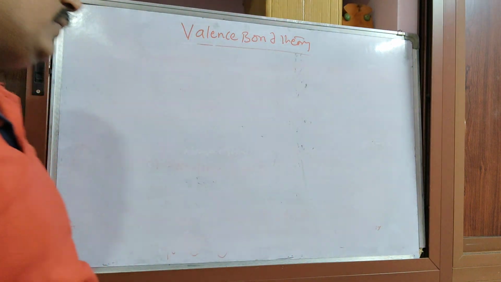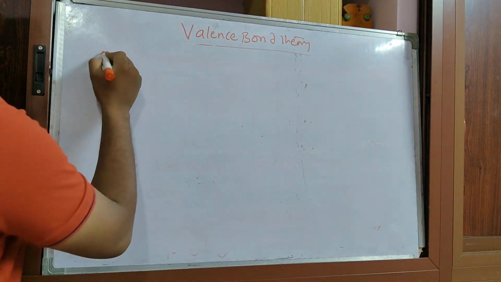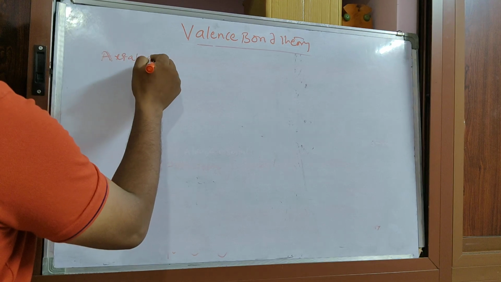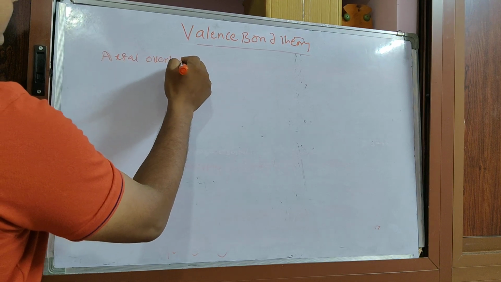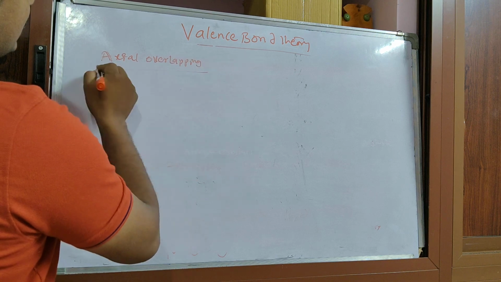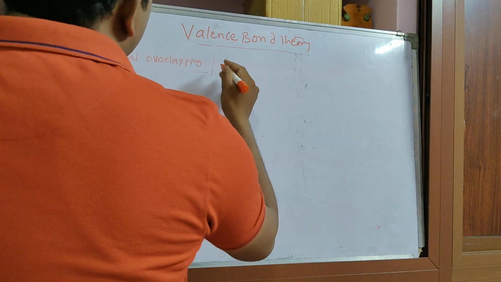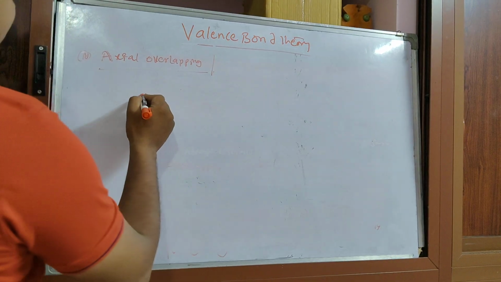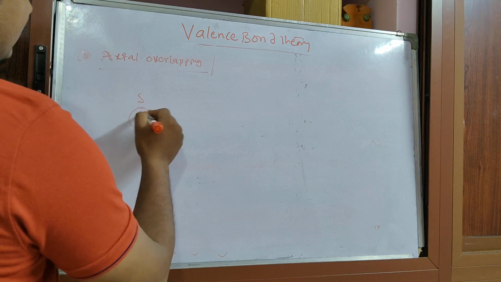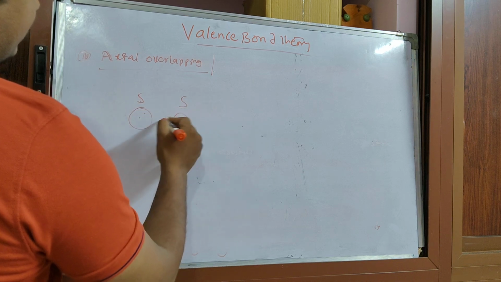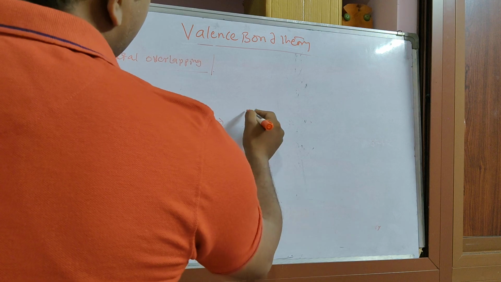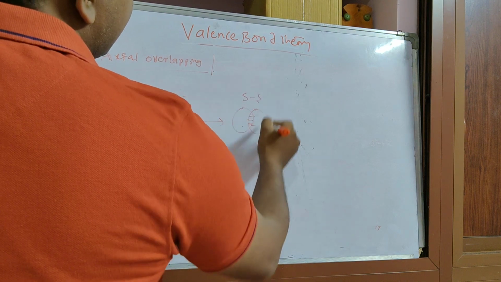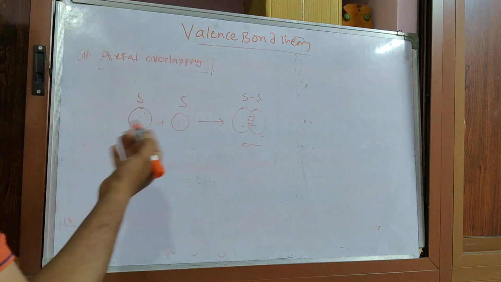Take for example axial overlapping. If you take an s orbital and one more s orbital, it forms the s-s sigma bond.